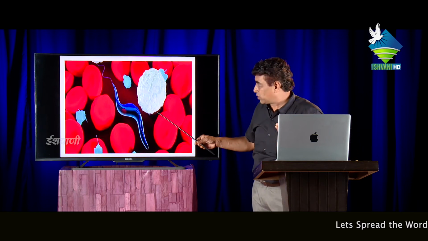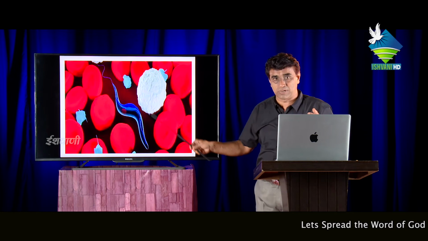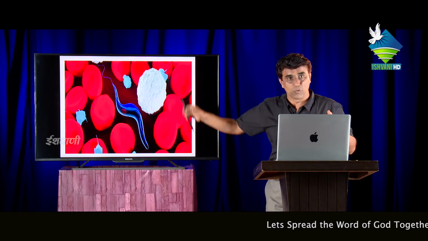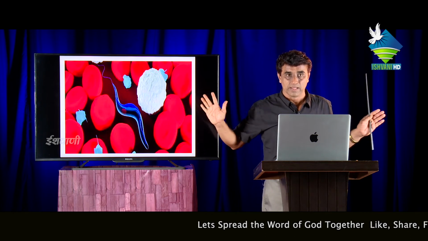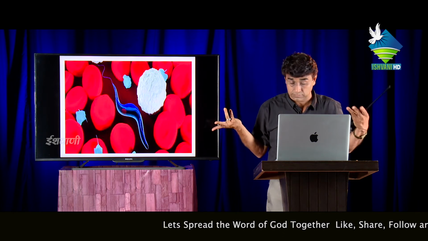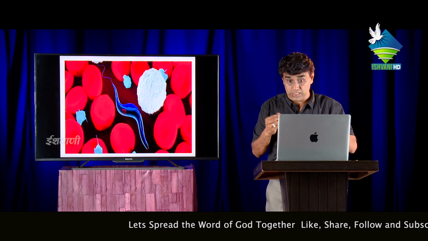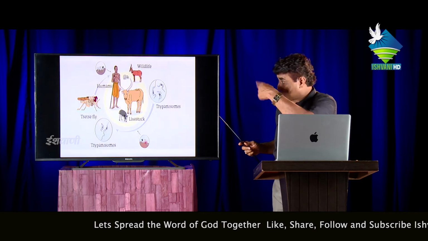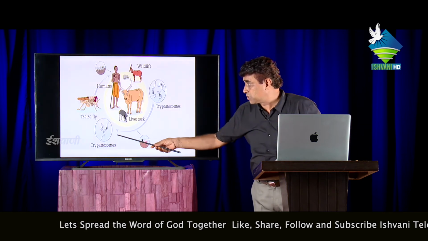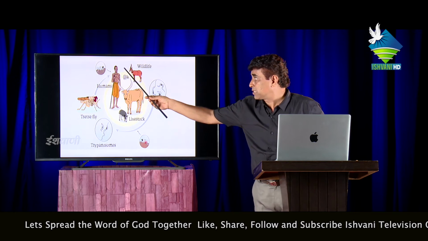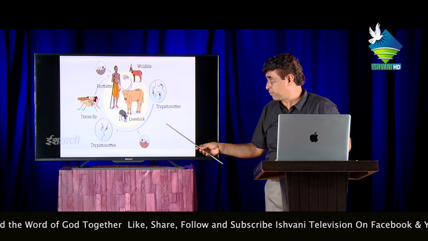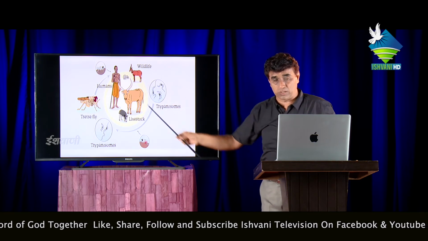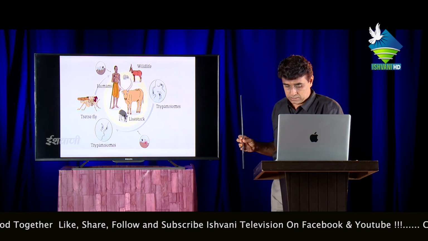These are the cells, white blood cells and red blood cells, and between them the Trypanosoma is moving, causing deep sleep and the death of the patient. Now see the infection cycle: trypanosomes, the tsetse fly, and how it passes to humans, in wildlife, and even cattle. Trypanosomes are passing, and all are infected by this disease.